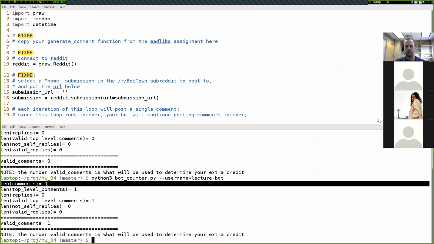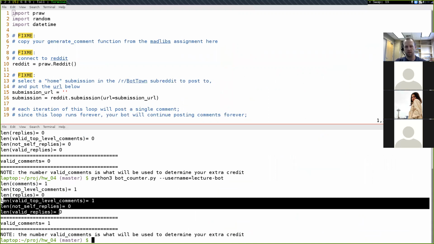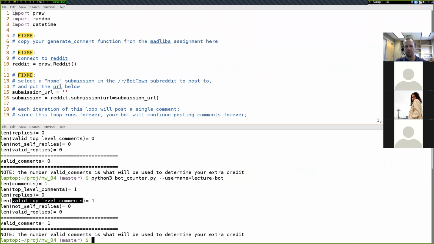We can see that the length of my comments is 1 now. This number right here is the total number of comments that I've made. So I've made 1 comment. Here's the total number of top level comments that I've made. It is 1 comment. And I still have 0 replies. We'll get to the difference between a valid comment and a not valid comment in a second.